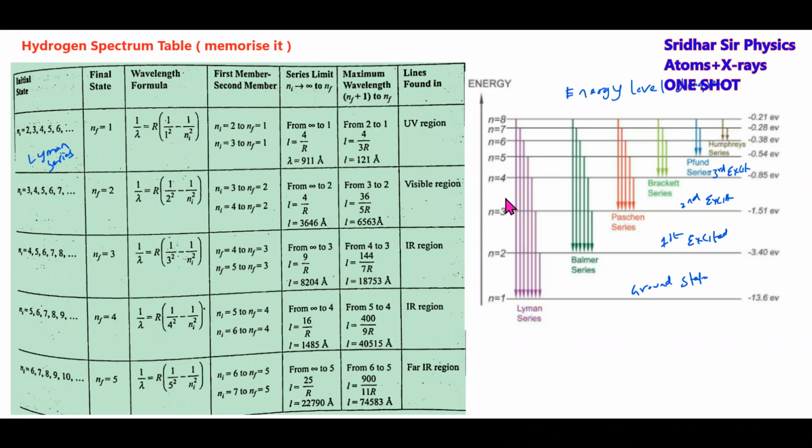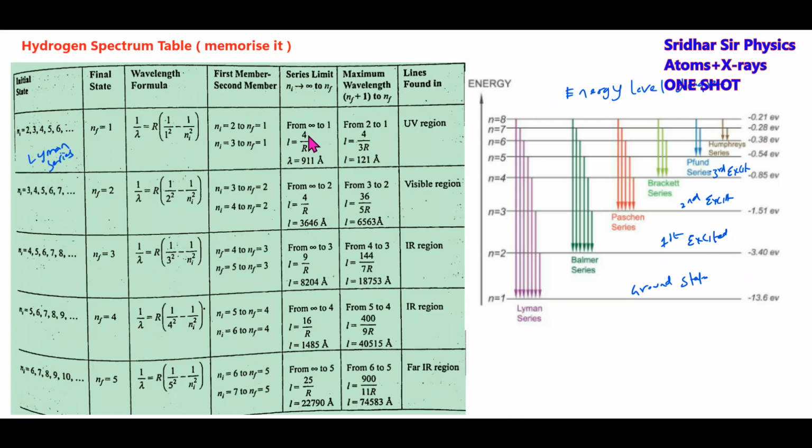What do you mean by first member? The wavelength of the first line. n equal to 2 to 1 is called the first line. What do you mean by series limit? When this becomes equal to infinity, from infinity to n equal to 1.